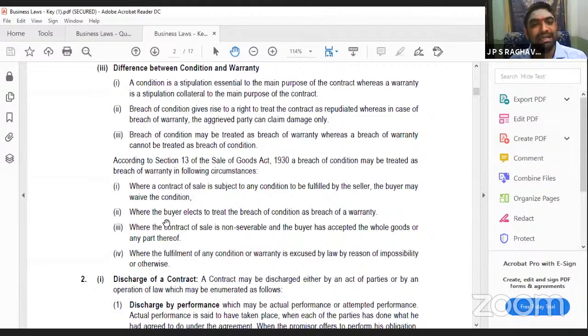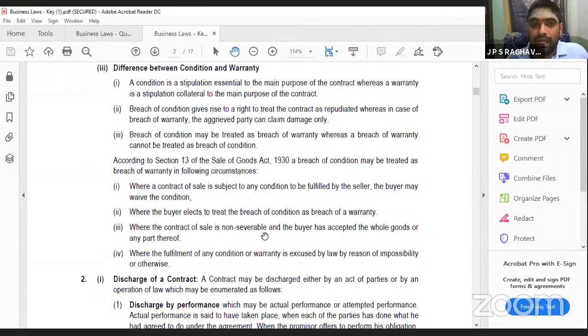Second, the buyer elects to treat a breach of condition as a breach of warranty, and he himself is telling, I will treat it as only a breach of warranty. He himself is allowing that. This is also similar to waiving. Waiving means completely leaving. Here you are telling, I will treat it as warranty. Third one is non-severable, meaning you cannot differentiate. Many parts of the contract are there and you have accepted some part. Then you cannot cancel the contract. You should treat it as only a breach of warranty and you can only claim damages.